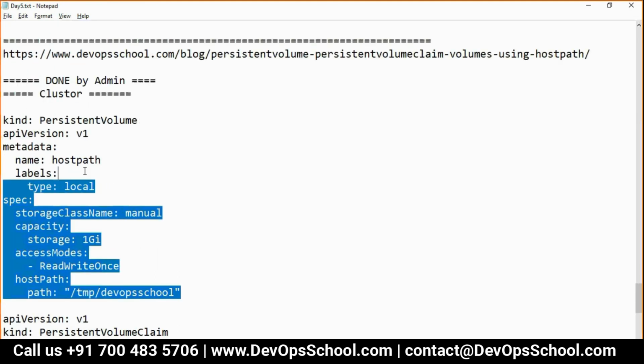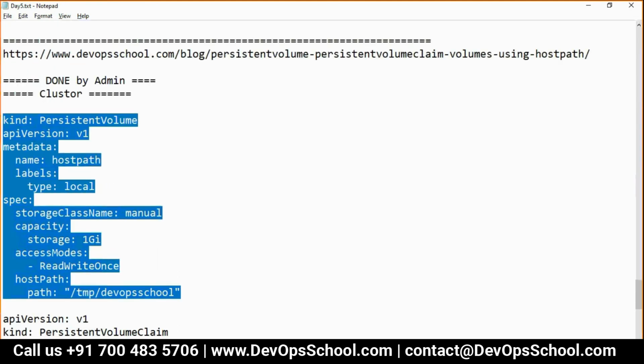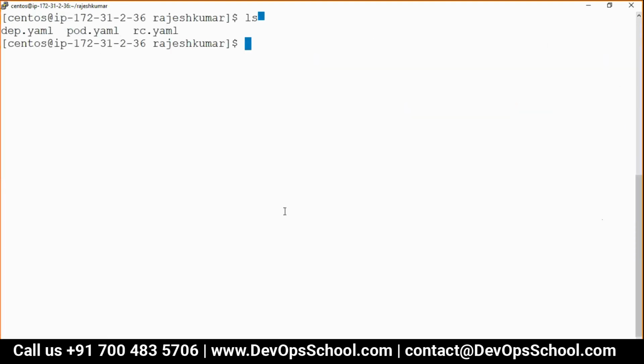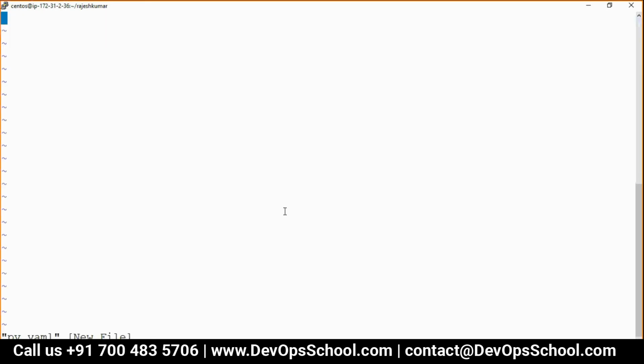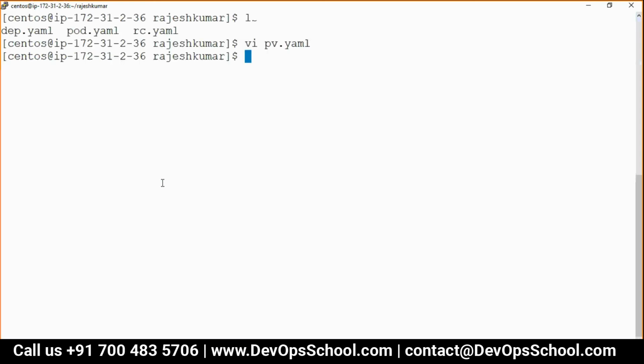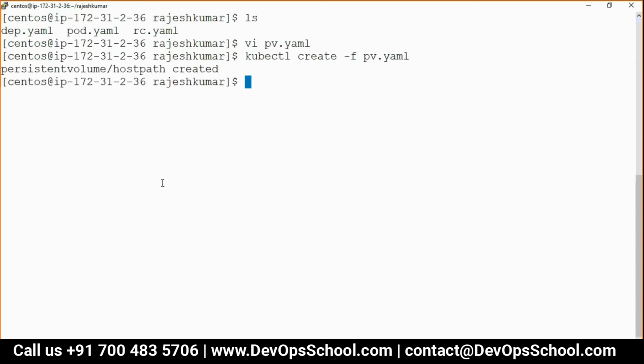So here I'm creating PV first, one by one. So PV dot YAML file. Okay, and save it. kubectl create -f, PV created.